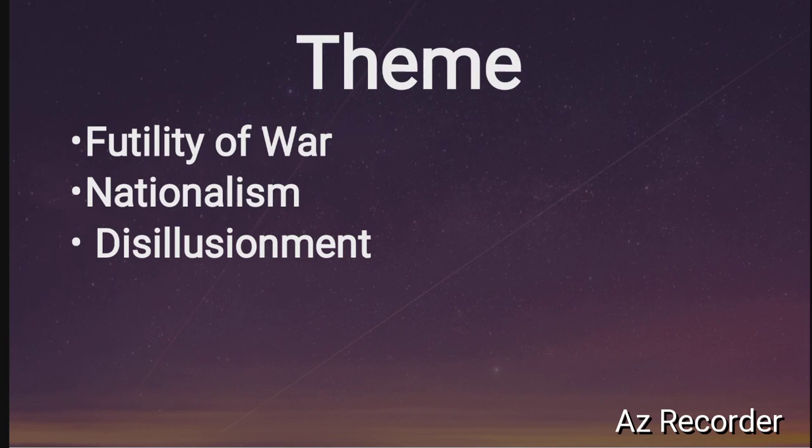Then we have disillusionment. Disillusionment means we were in an illusion. Illusion means thinking of having a dream. So disillusionment means we have woken up from a dream, we have got up from sleep and our dream is broken. In the poem also we can see when the soldier, that is John Brown, exclaimed, "Oh Lord, just like mine." This line is the best example of disillusionment about war and the harsh truth about the war.